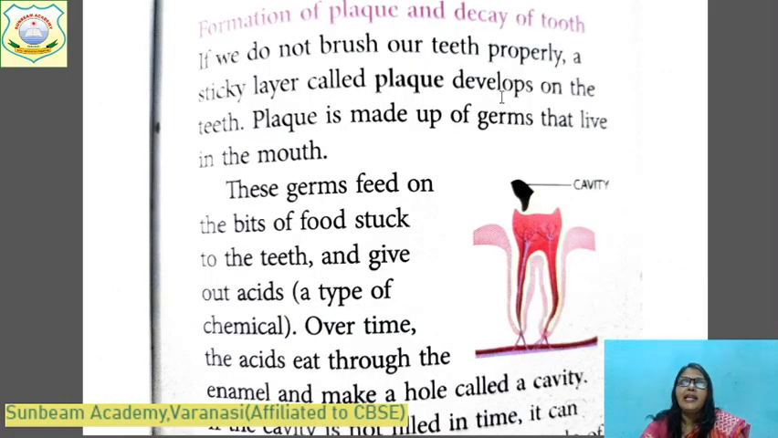Teeth. And another thing is the formation of plaque and tooth decay. If we do not brush our teeth properly, a sticky layer called plaque develops on the teeth. What is plaque? Plaque is made up of germs that live in the mouth. These germs feed on the bits of food stuck in the teeth. The small pieces of food that we eat remain in our teeth. The germs eat these food particles and give out acid. It is a type of chemical.